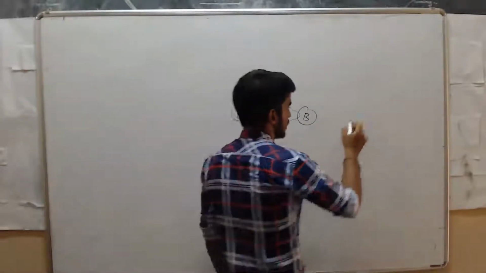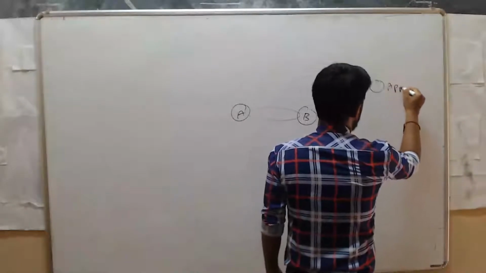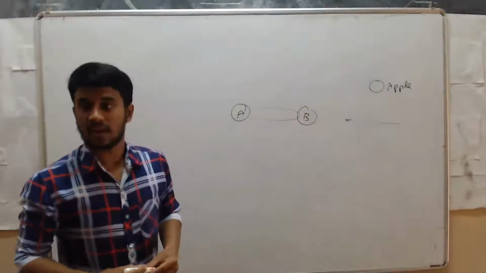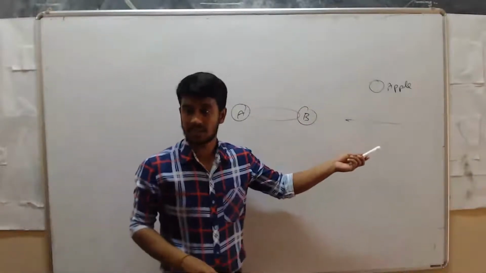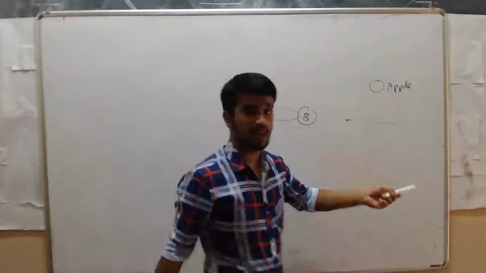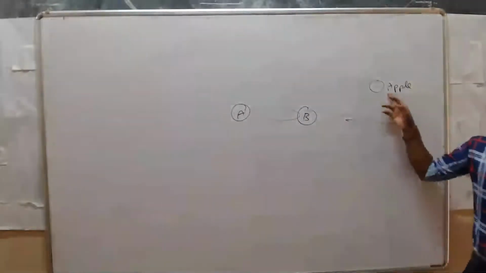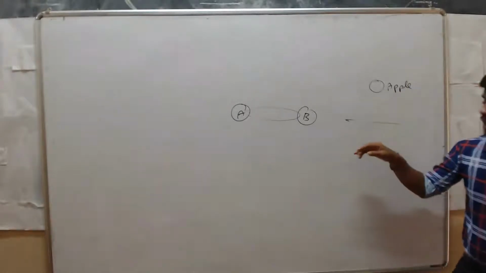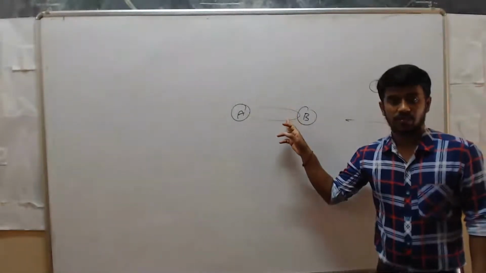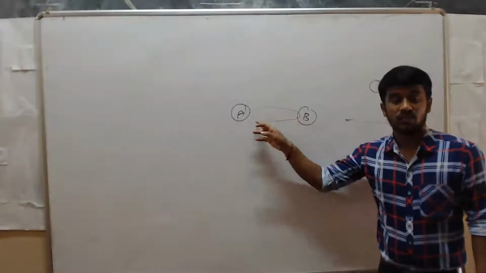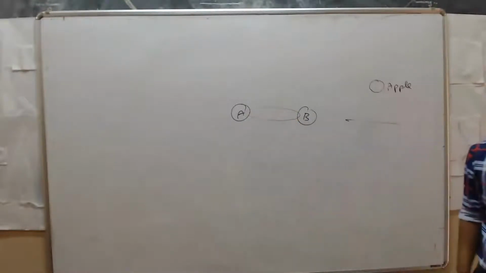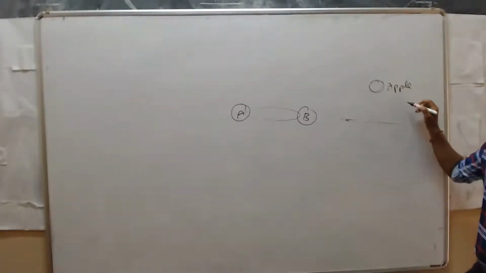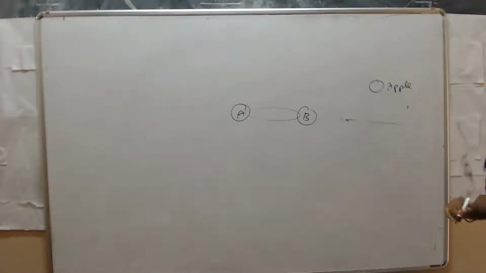Now see here, in this case, an apple and earth. Here earth attracted the apple, right? Not apple attracted the earth. Clear? In this case, earth attracted the apple, not apple attracted the earth. But every object attracts each other. That force of attraction depends on the masses of the objects. The mass of an apple in front of the earth is very less, it is negligible.